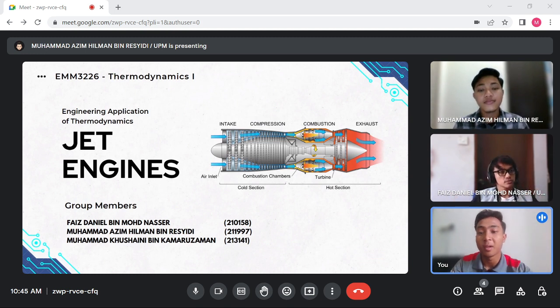Today we are going to explain and elaborate regarding the application of thermodynamics that we have chosen, which is jet engines.